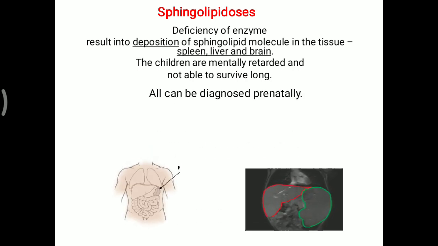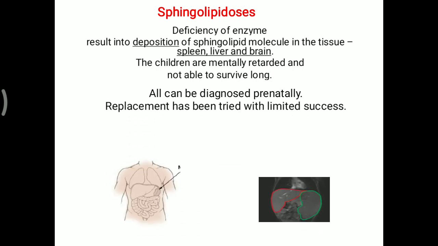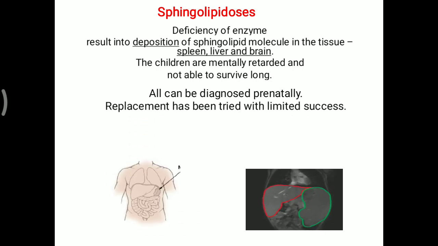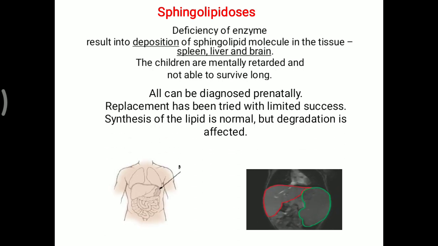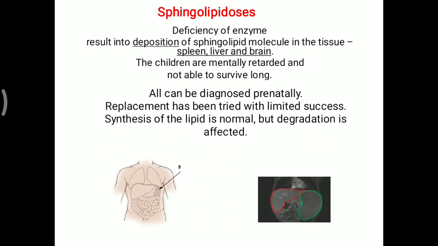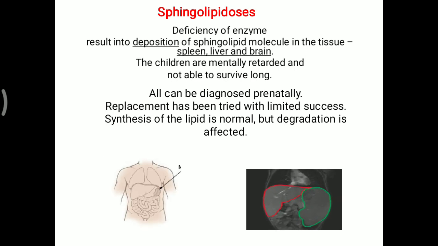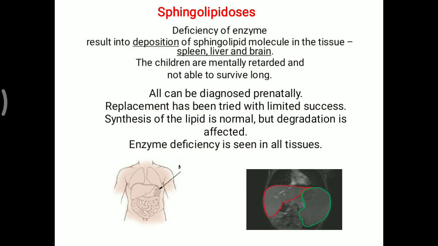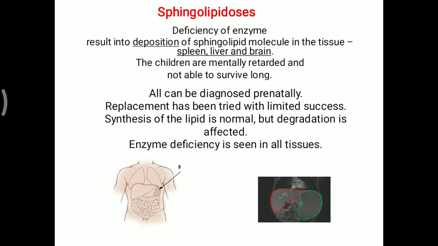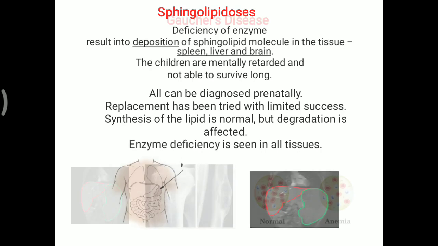All can be diagnosed prenatally, and enzyme replacement has been tried in some cases, but with limited success. Synthesis of the lipid is normal, but degradation of these sphingolipids is affected, which creates different kinds of conditions. The enzyme deficiency is seen in all tissues, and that creates the problems or symptoms.